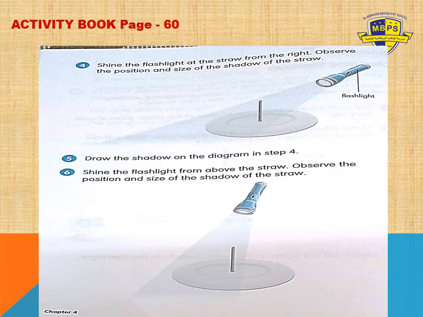In the 6th one, you have to change the position. You have to shine the flashlight from above the straw, on the top of the straw, and observe the position and size of the shadow of the straw. Then again you have to observe the position and size of the shadow of the straw. It is the same as step 4, so you have to observe it.